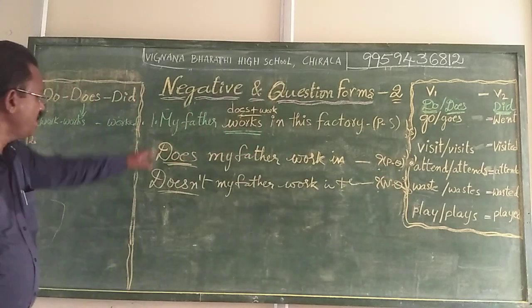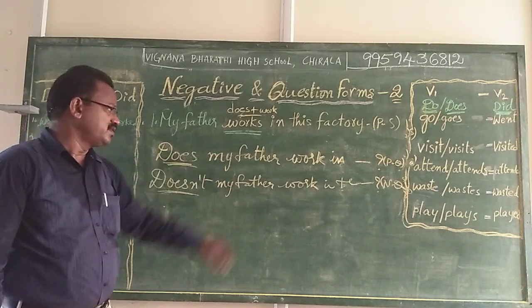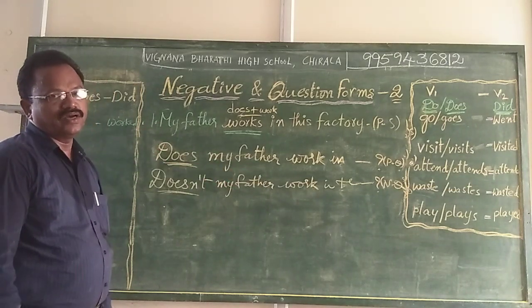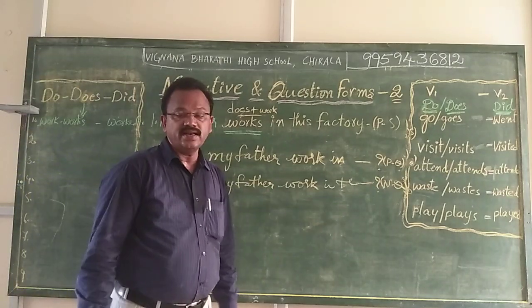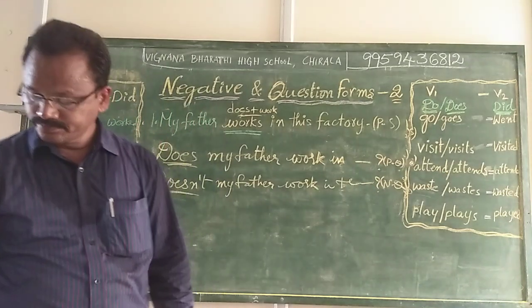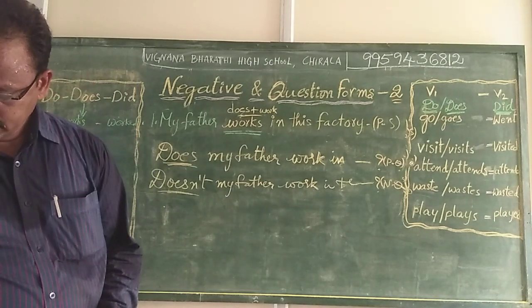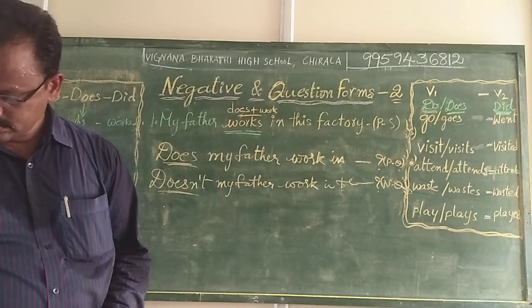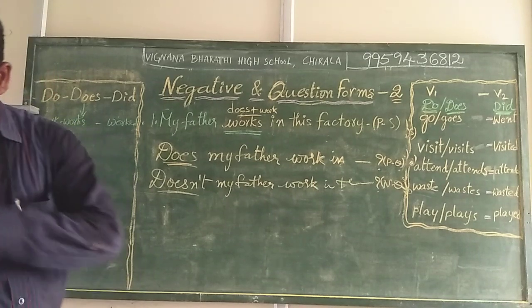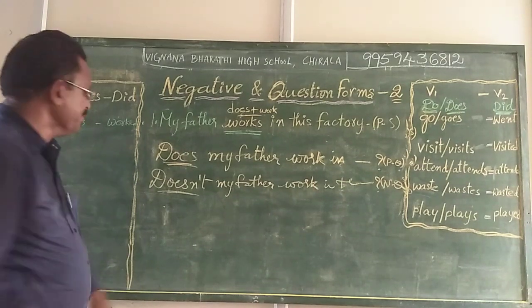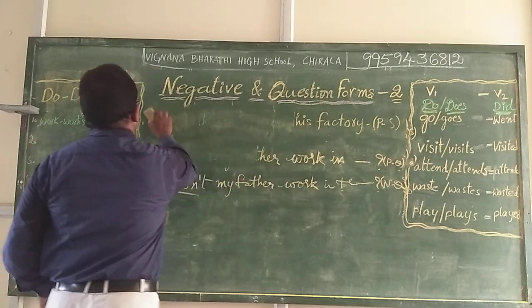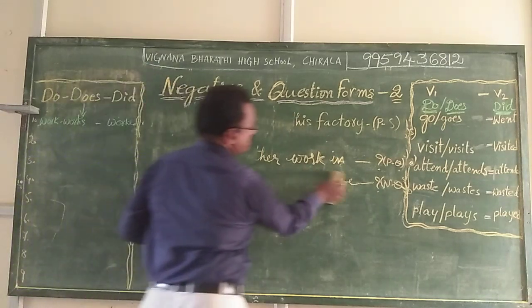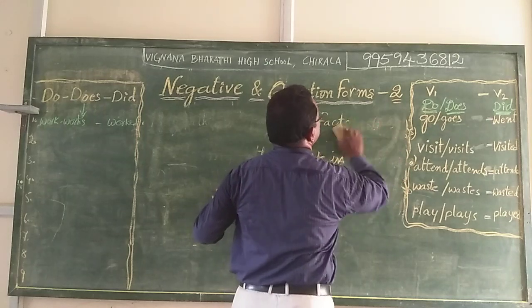Can you understand, children? Does my father work in this factory is a positive question form. Doesn't my father work in this factory is a negative question form. You can take another sentence to make such changes.